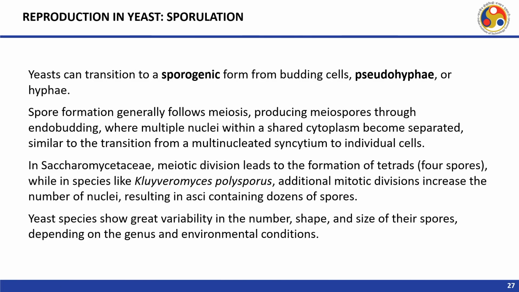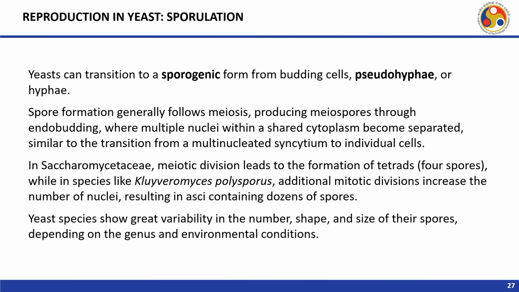Yeast can transition to a sporogenic form from budding cells, pseudohyphae or hyphae. Spore formation generally follows meiosis, producing meiospores through endobudding, where multiple nuclei within a shared cytoplasm become separated, similar to the transition from a multinucleated syncytium to individual cells.